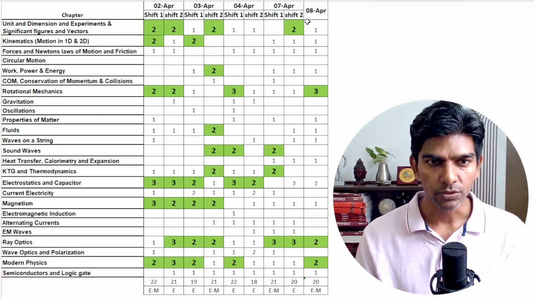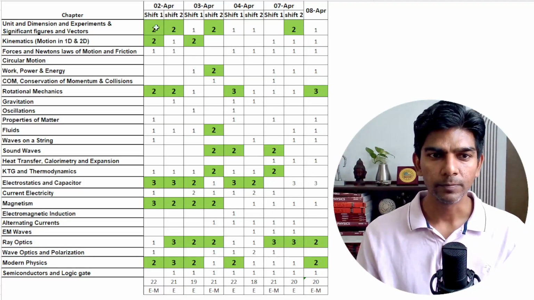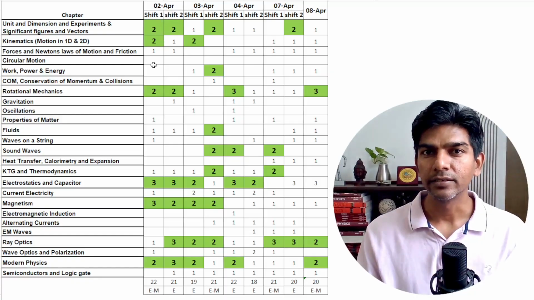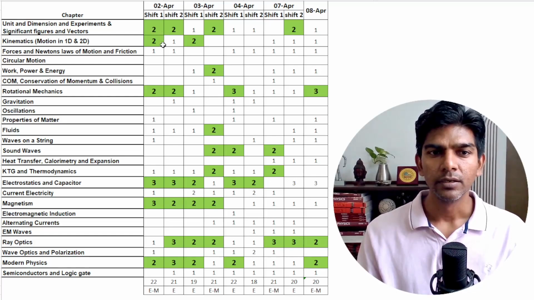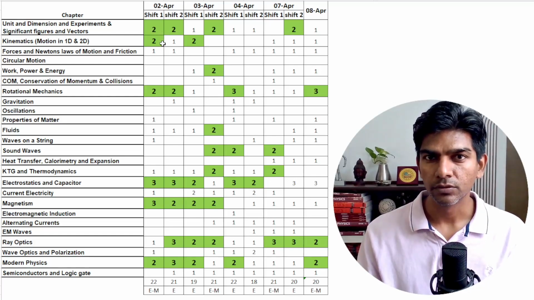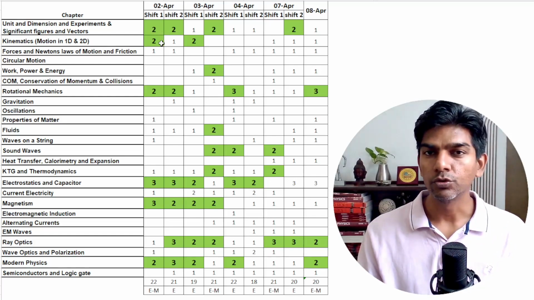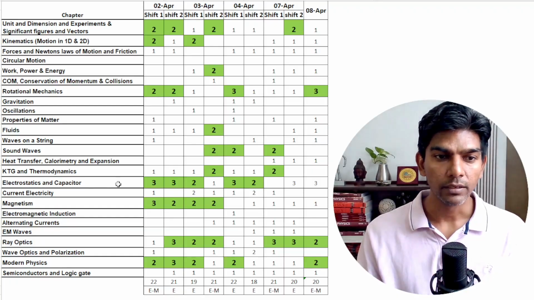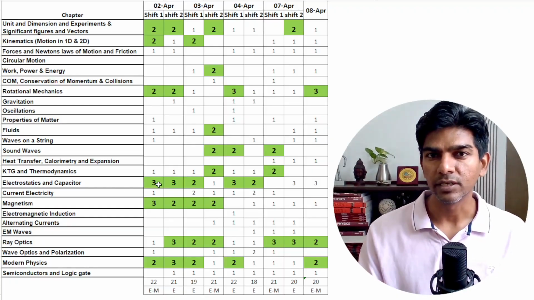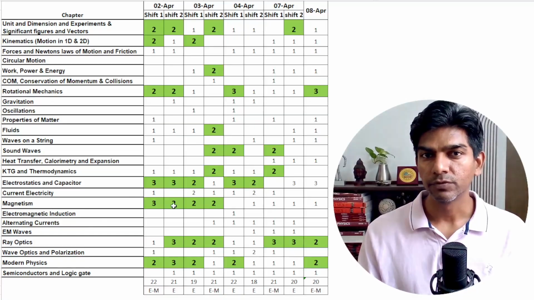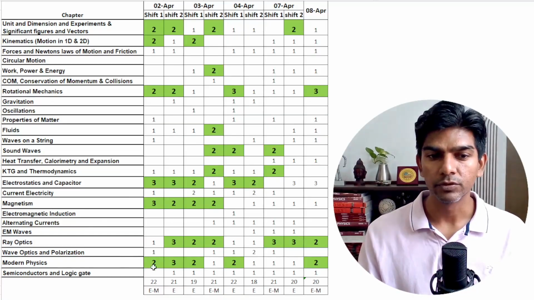So let us see. If you talk about 2nd April shift 1, if you look at these highlighted areas, around 2 questions came from units and dimension and error part. So again, a very important chapter for JEE Mains. And then there were 2 questions from kinematics and 2 questions from the rotation chapter, right? And around 3 questions came from electrostatics and capacitors. And in magnetism, there were 3 questions, and from modern physics, there were 2 questions.